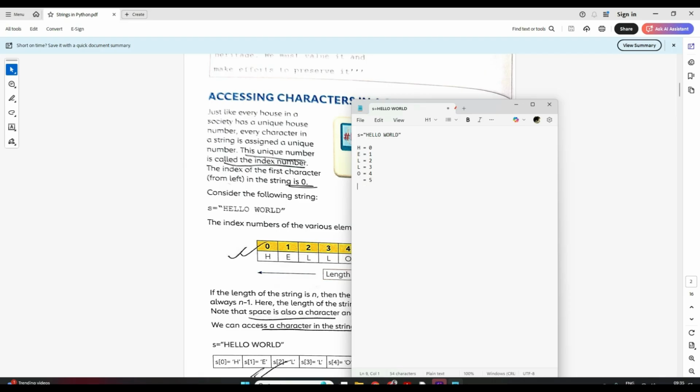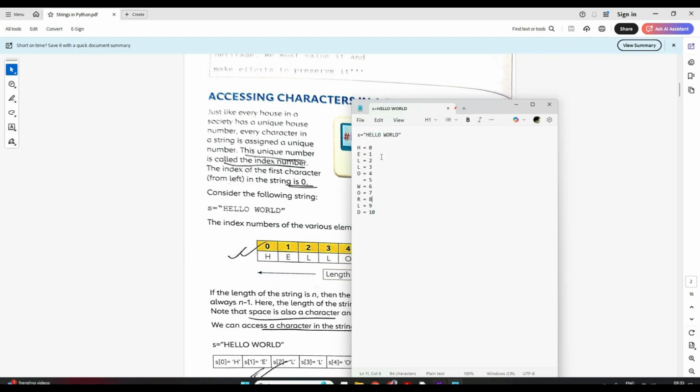So this space is my fifth index. Then I have W as my 6, then I have O as my 7 index, R is my 8 index, L is my 9 index, and D is my 10 index. So here each character is given an index.